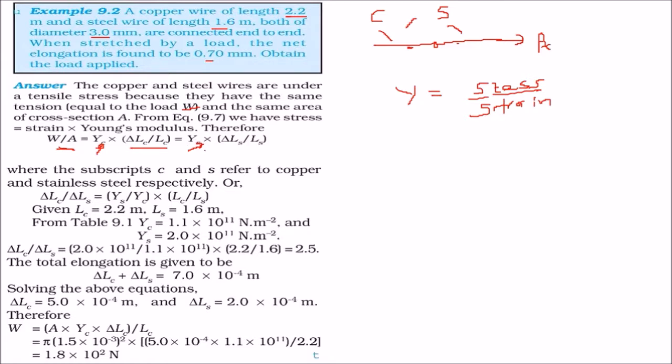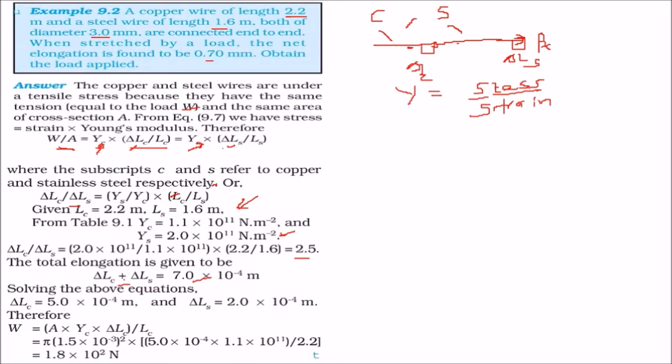So we can just equate these two. When we equate these two, we can get delta LC by delta LS. We'll take this and this on one side, others on the right hand side, and we know the values. LC we know, LS we know, and from the table we can always find the Young modulus of C and S. So we put these values and find delta LC by delta LS as 2.5. Now what is the total elongation? Delta LC for copper and delta LS for steel. Just add them, we get the total value.